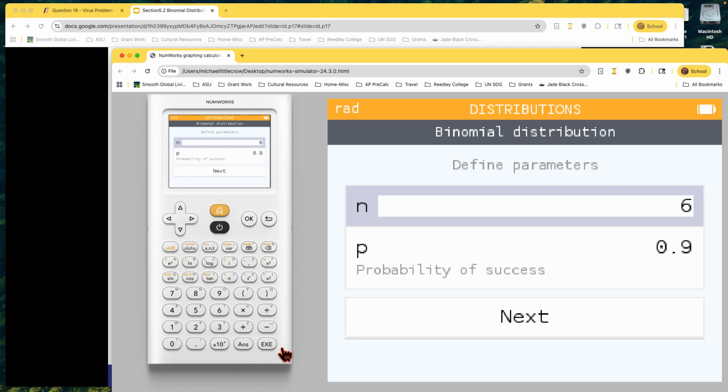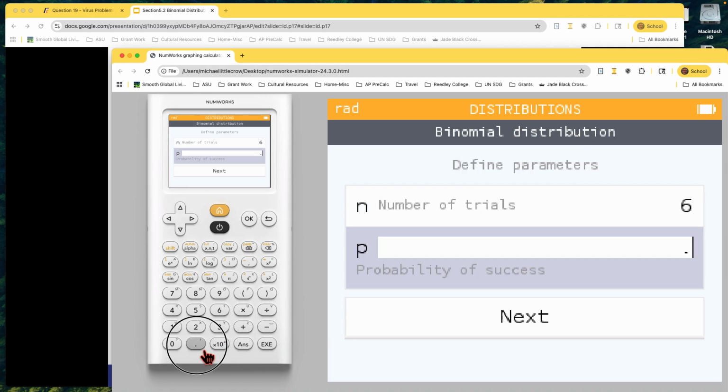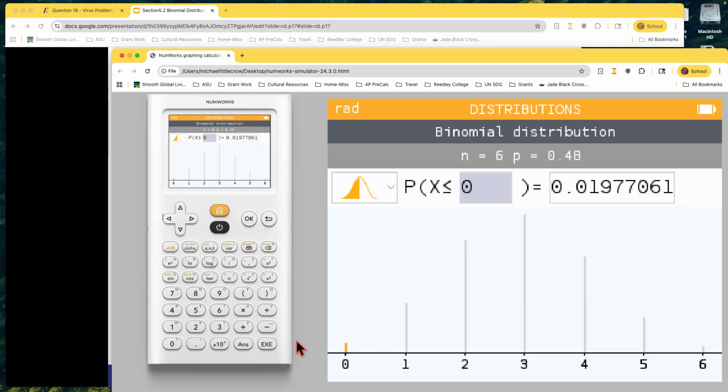We just put 6 for the number of trials, 0.48 for the success rate, and then we get this distribution laid out for us, and we can calculate what each of the probabilities are. So the probability that there are 0 successes is 0.019, or about 2%, right? I can change this to 1, and I get about a 10.9%.